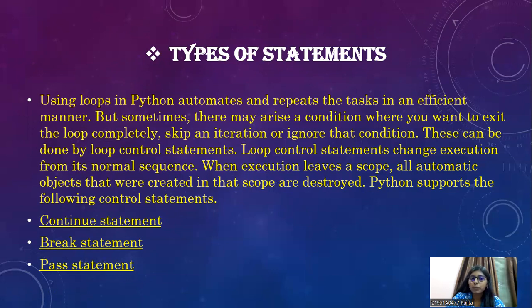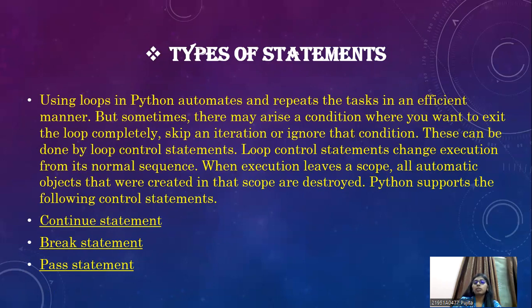But sometimes there may be a condition where you want to exit the loop completely, or skip an iteration or ignore that condition. These kinds of specific cases and conditions can be handled only by loop control statements. So what are loop control statements? Loop control statements can change execution from its normal sequence. This changes the execution from its normal sequence, like how the normal sequence goes one by one.